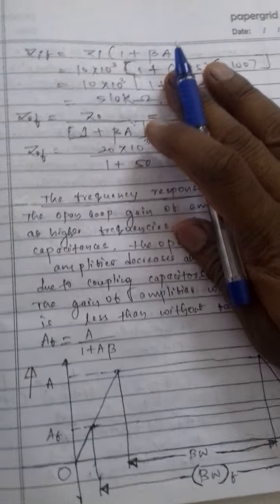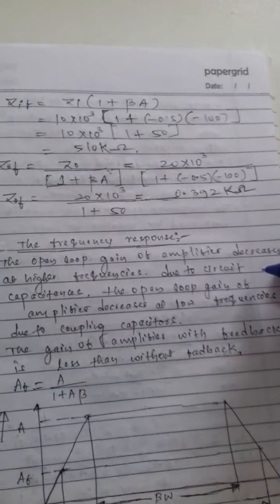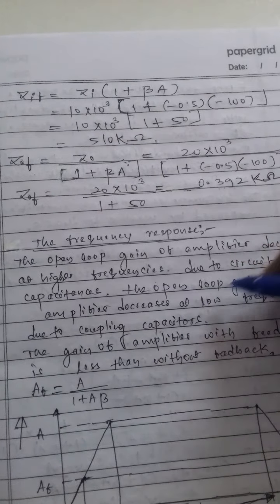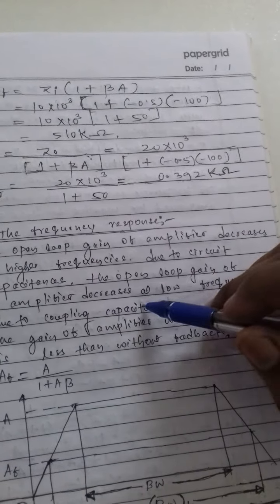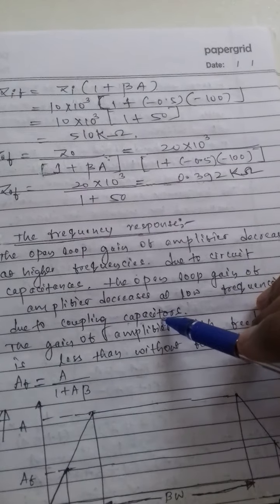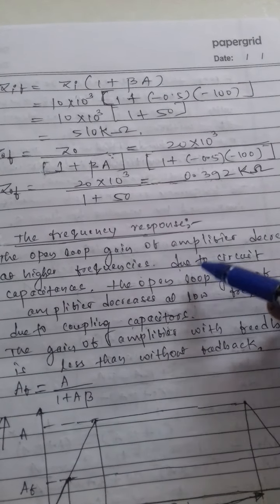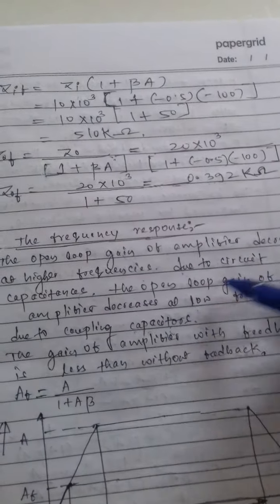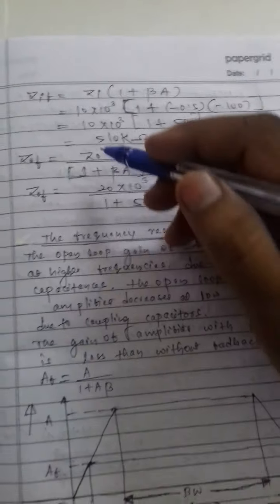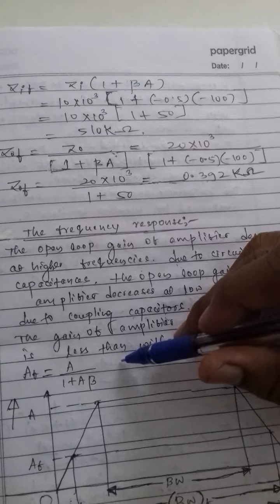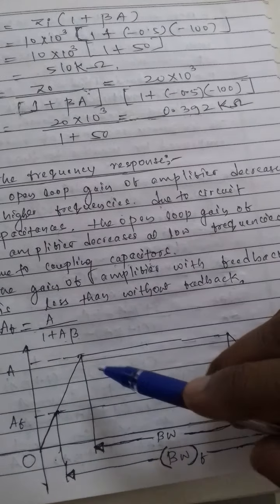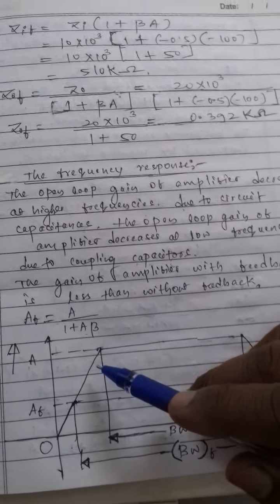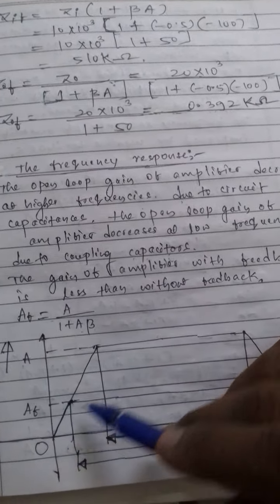The frequency response: the open loop gain of the amplifier decreases at higher frequencies due to the circuit capacitances. The open loop gain of the amplifier decreases at low frequencies due to the coupling capacitors. The gain of the amplifier with feedback is less than without feedback, so that AF is equal to A upon 1 plus beta A. But here we will be getting the frequency response of the amplifiers with feedback and without feedback.